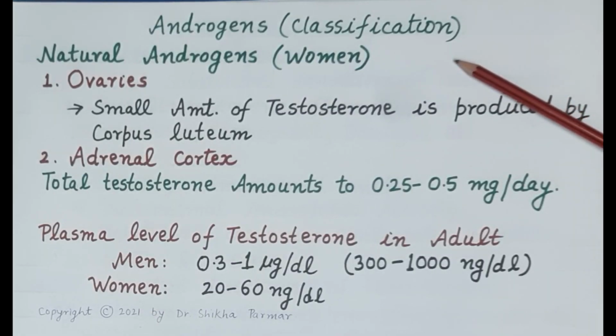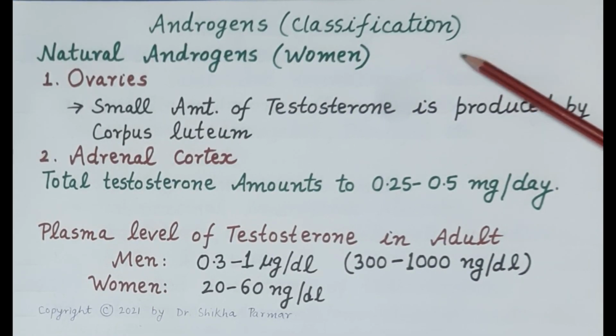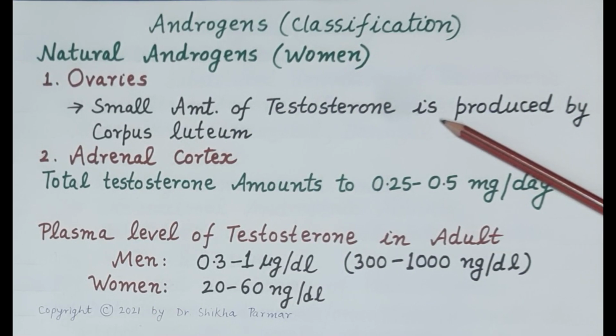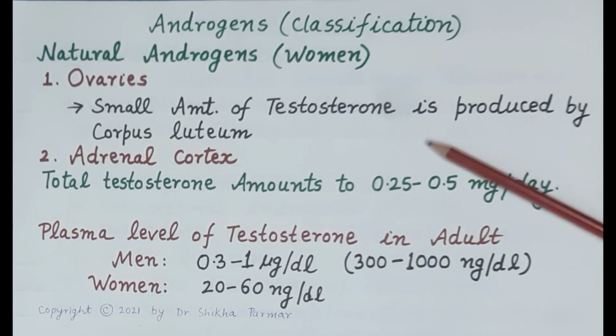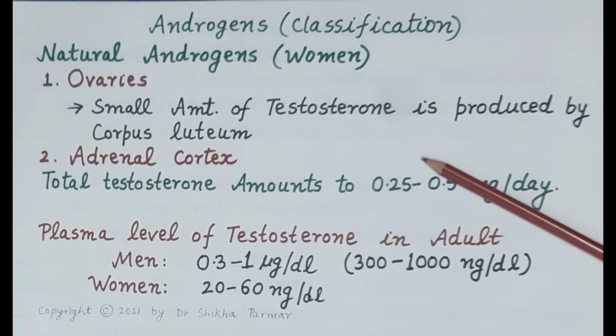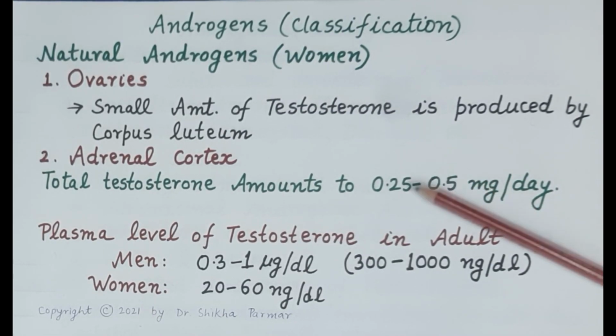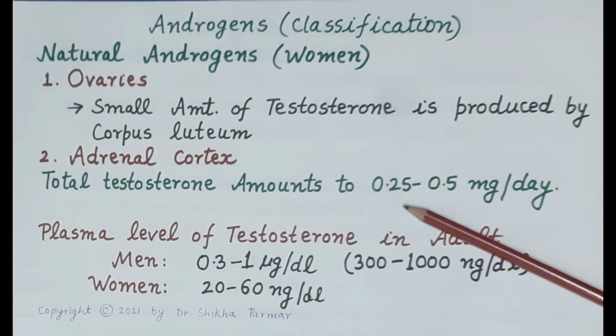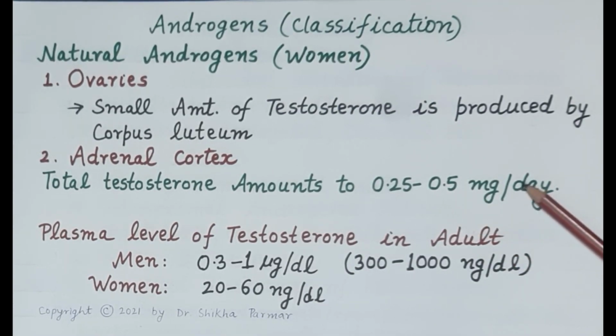Now in women, also as in men, there are two natural sources of androgens. Now small amount of testosterone is produced by corpus luteum in the ovaries and also by the adrenal cortex. However, in contrast to the men, where 5 to 12 milligram of testosterone is produced daily, in women, total testosterone amounts to only 0.25 to 0.5 milligram per day.